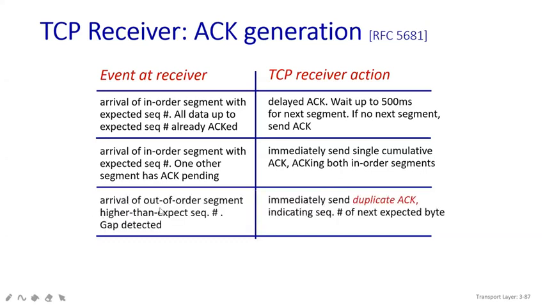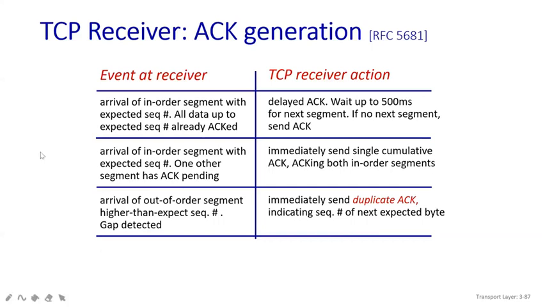Next, you can see if it is out of order, what will happen then? The gap will happen, right? So detection will be there, the error will get detected. At that time, you need to send duplicate acknowledgements and indicate the sequence number for the next expected byte, because the sender will not know which packet it needs to send again, since everything is out of order.